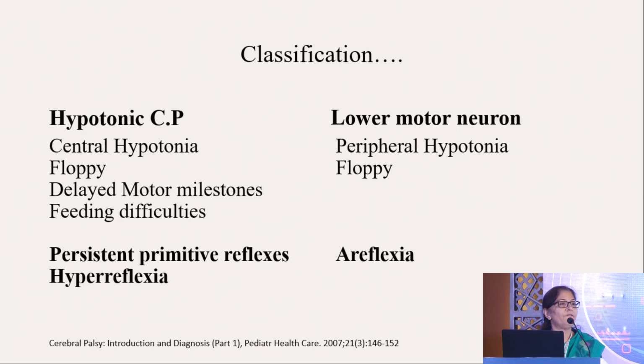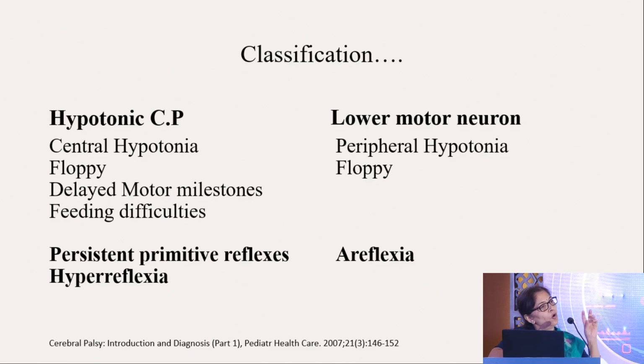Then it is very important to differentiate between hypotonic CP and the lower motor neuron disorders. In hypotonic CP, you will have a central hypotonia. The child will be floppy. There will be delayed motor milestones and feeding difficulties. So you'll feel that the child is having some lower motor neuron disorder like spinal muscular atrophy, but in hypotonic CP you will see persistent primitive reflexes and hyperreflexia, okay?